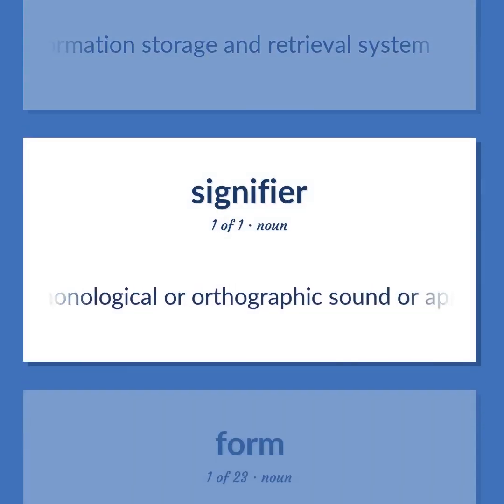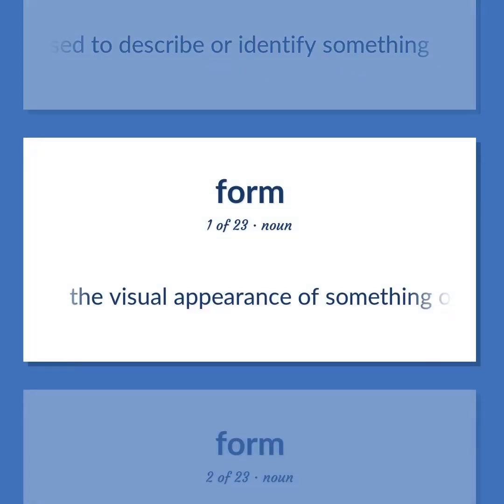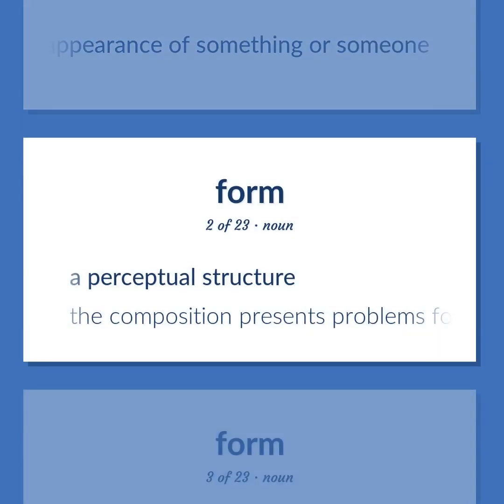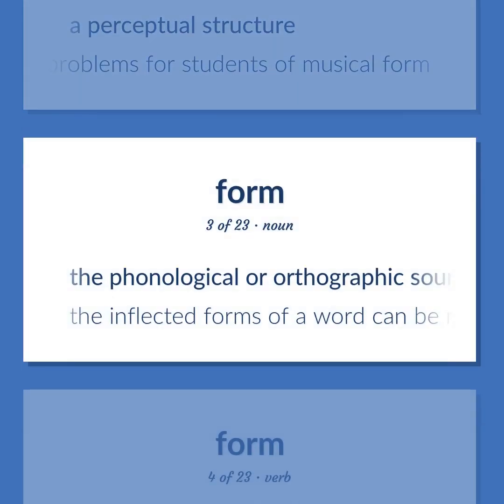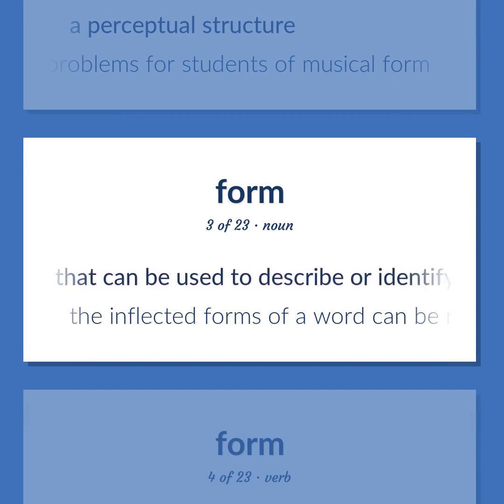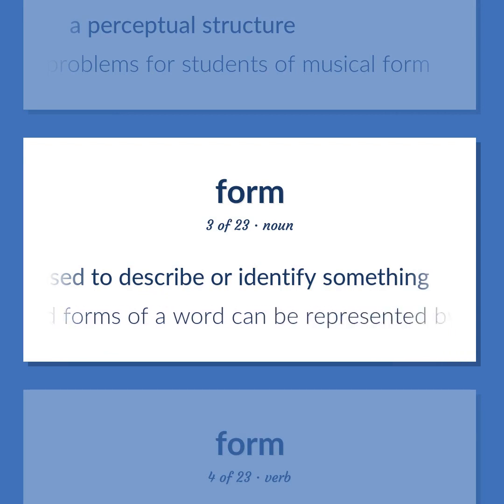The visual appearance of something or someone. A perceptual structure. The composition presents problems for students of musical form. The inflected forms of a word can be represented by a stem in a list of inflections to be attached.